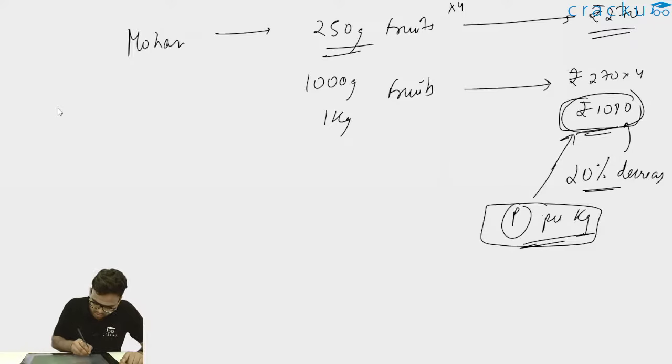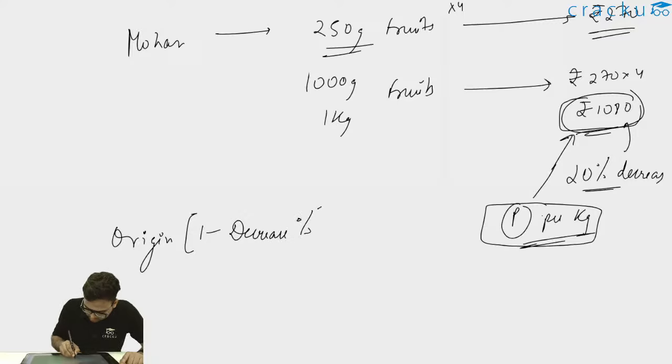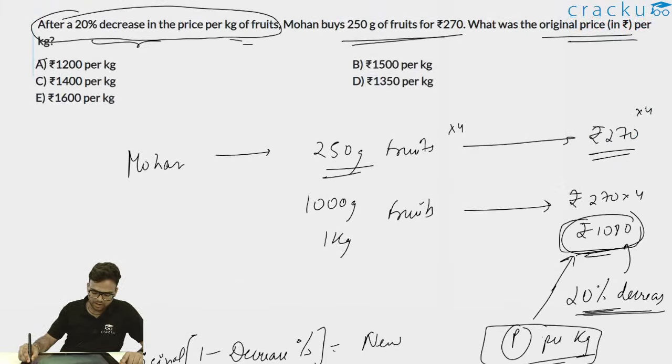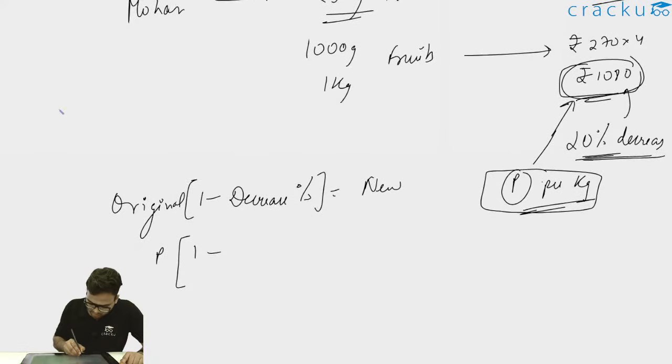So I can write original into 1 minus decrease percentage is equal to my new price of fruits. Original value I have assumed as P per kg. So I'll take it as P, into 1 minus the decrease percentage. It is given after a 20% decrease, so 1 minus 20% will be 1 minus 20 by 100. And what is my new price? My new price is 1080.